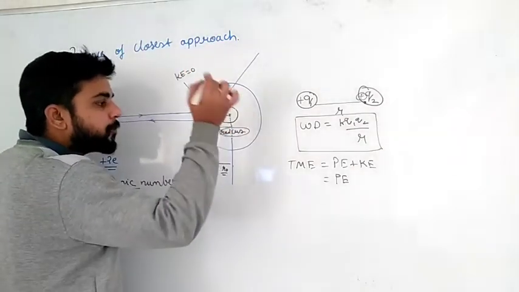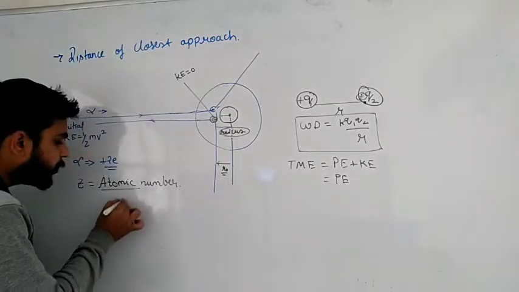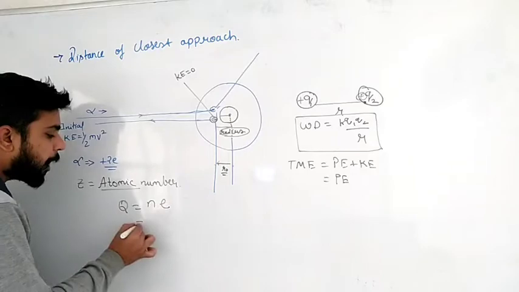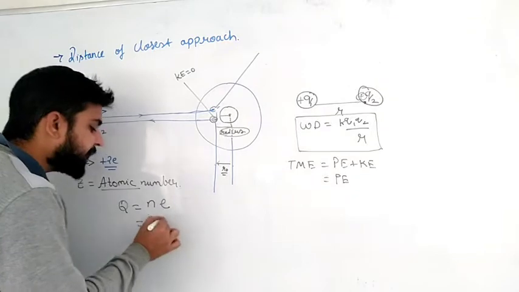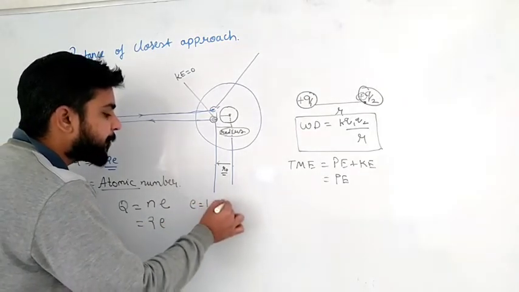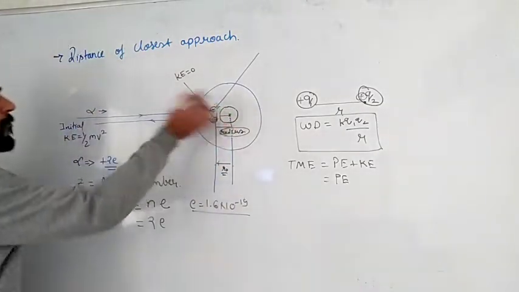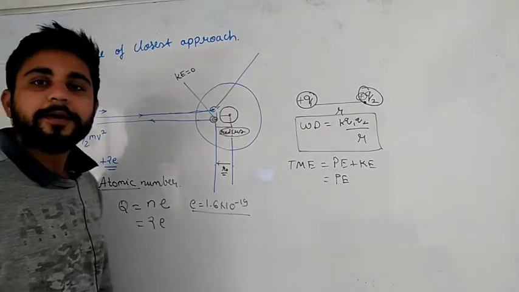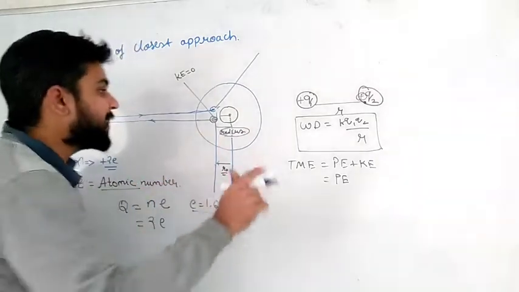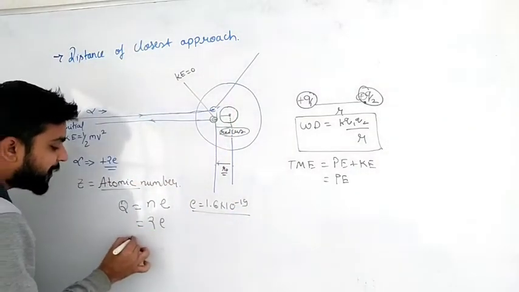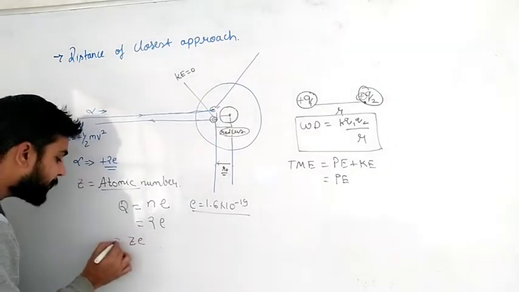So, if suppose there are 2 protons, what is the total charge? Sir, we know that Q is equal to n e. How many protons? 2, so n is equal to 2. What is the charge on a proton? Sir, e, which is 1.6 times 10 to the power minus 19. Now in general, how many protons are there? If this atom has atomic number Z, then the total number of protons is Z, and number of particles into charge on each particle gives the total charge.